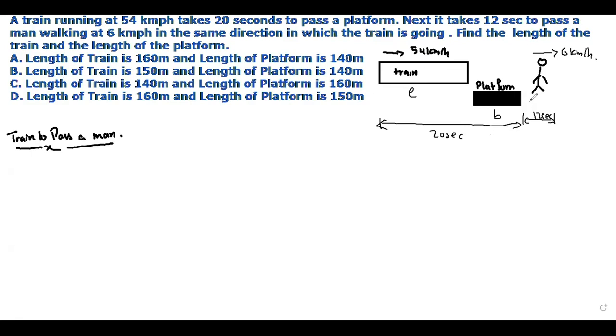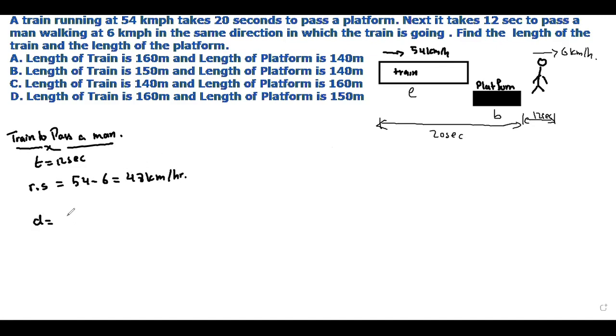We know that the time taken to pass this man is given as 12 seconds. The speed of the train is given as 54 km per hour. The speed of the man is given as 6 km per hour. Two of them are moving, so we have to find the relative speed. Since they are moving in the same direction, you have to subtract. So 54 minus 6, you will get 48 km per hour. This is the relative speed. Now we can find the distance.